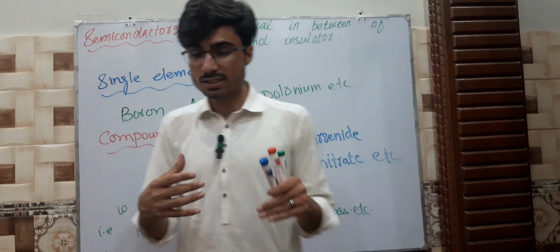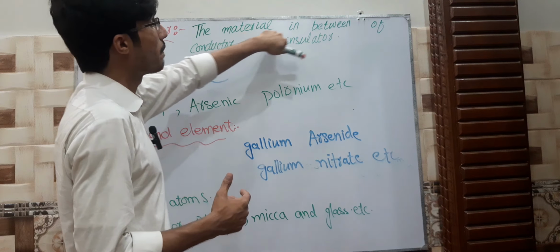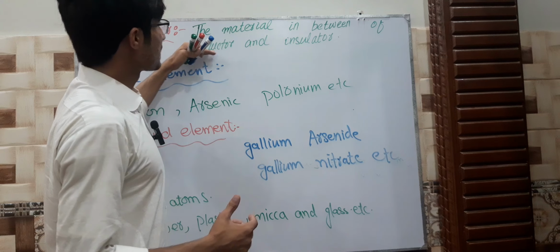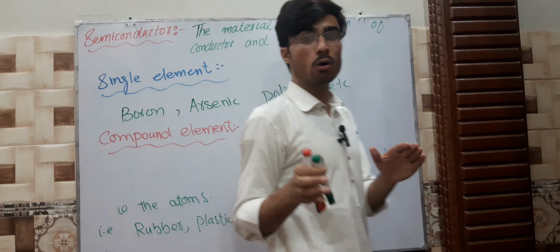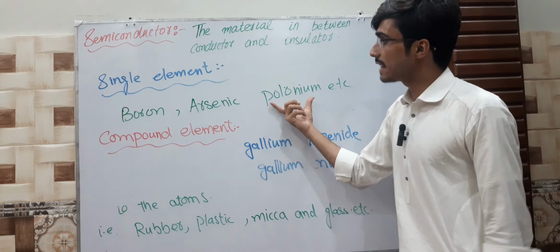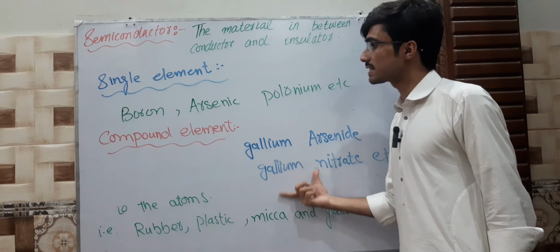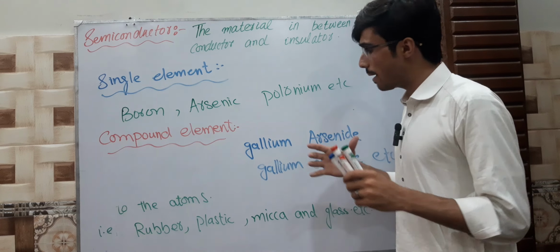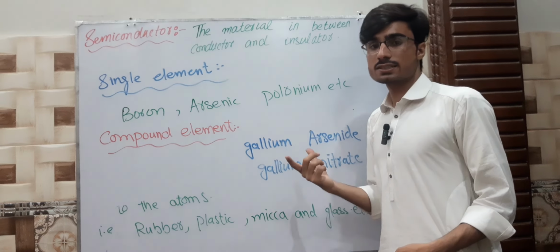They obey some rules of insulators as well. Due to this, we call that type of material one that is in between a conductor and an insulator. In these semiconductors there is some amount of free electrons, which is the quality of conductors.